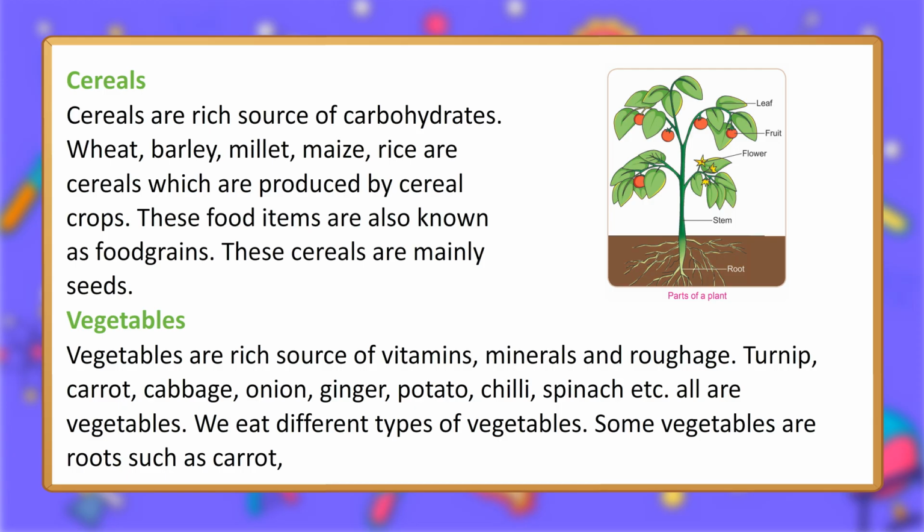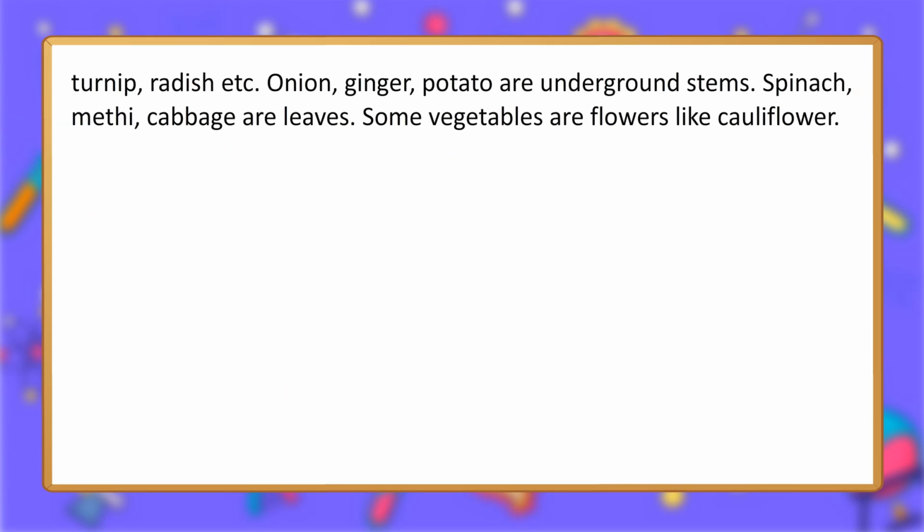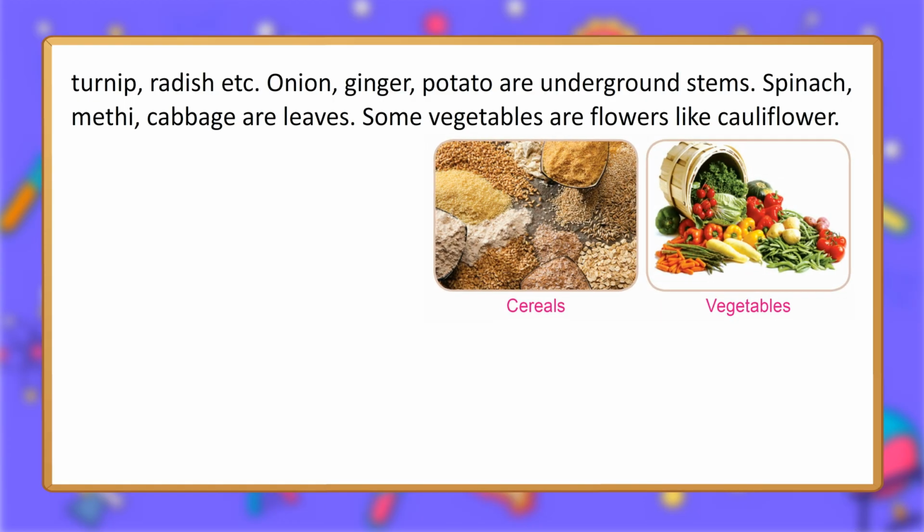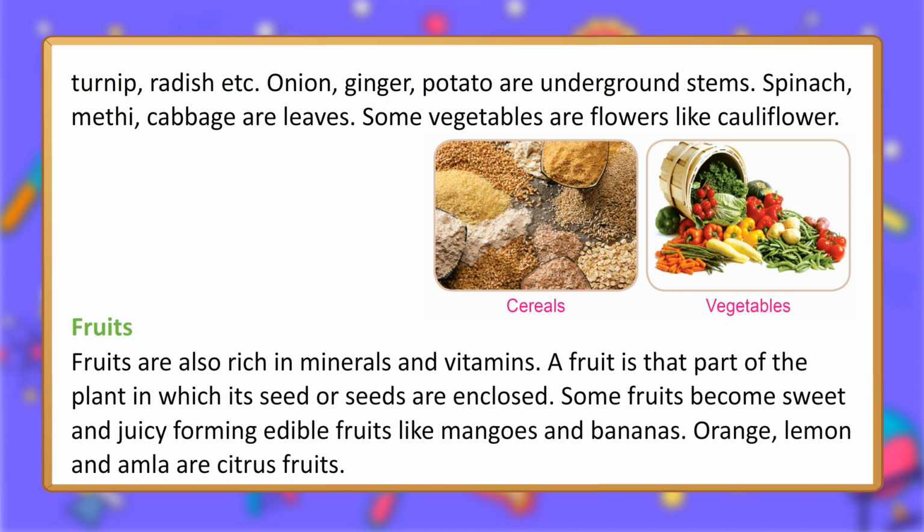Some vegetables are roots such as carrot, turnip, radish etc. Onion, ginger, potato are underground stems. Spinach, methi, cabbage are leaves. Some vegetables are flowers like cauliflower. Cereals. Vegetables. Fruits. Fruits are also rich in minerals and vitamins.